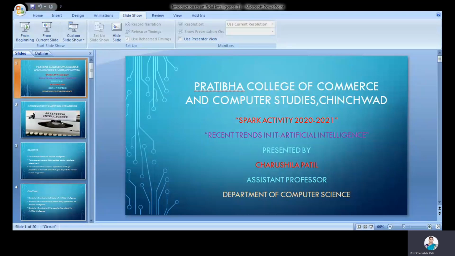The next category is the theory of mind. The theory of mind should understand human emotions and people's beliefs, and be able to interact socially like humans. This is also one of the hypothetical types of AI machines that are still not developed, but researchers are making lots of efforts to develop these AI machines.